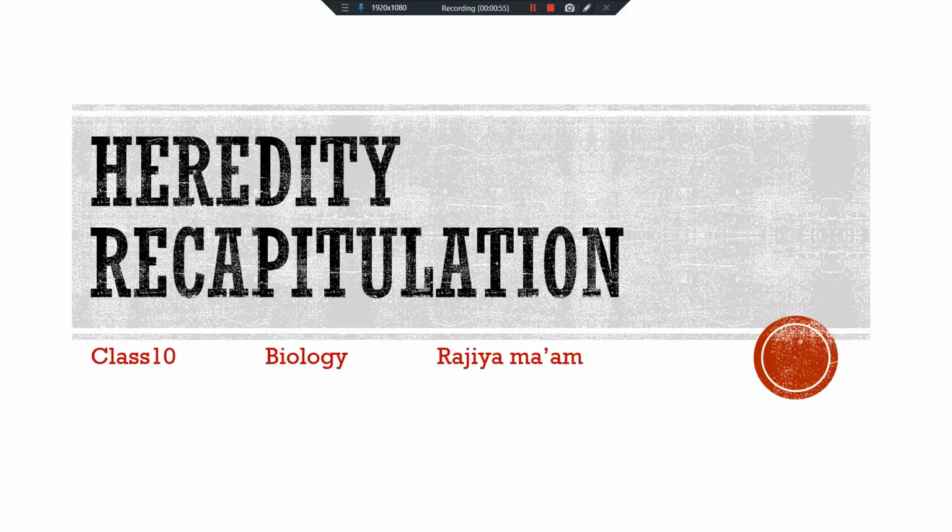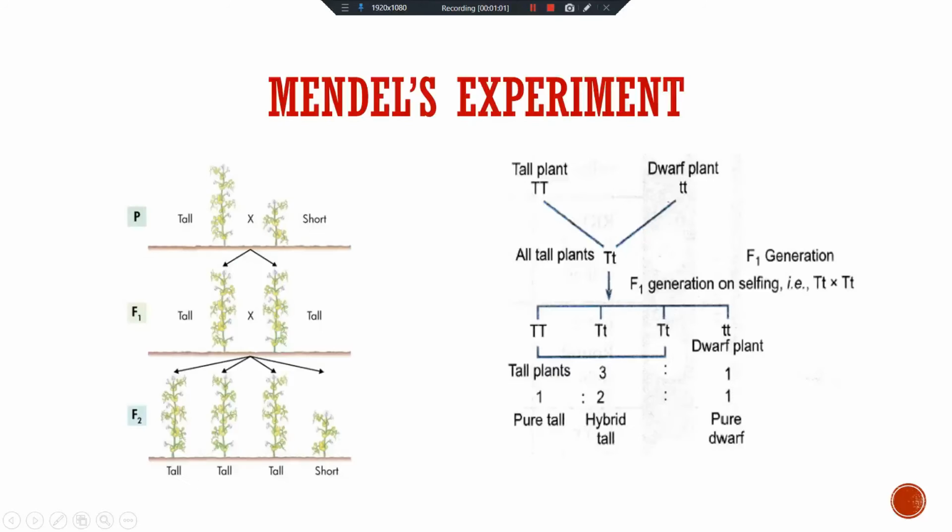Now in today's class, we will discuss Mendel's experiment. In last class, I explained why Mendel selected the pea plant, and it is a very important question. I told you that Mendel selected the pea plant as it has many different characteristics, like tall and short plant, the color of the pod, the color of the seed, then the shape of the seed. In this way, the pea plants have 7 different characteristics. So this is the first reason.